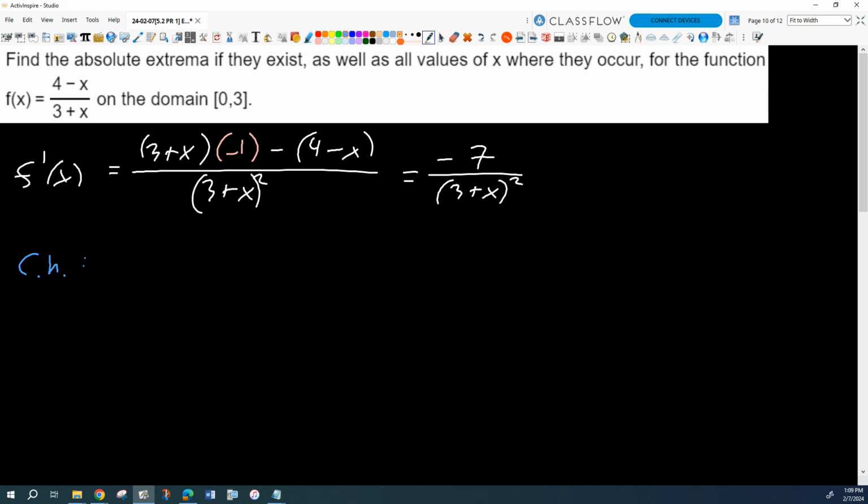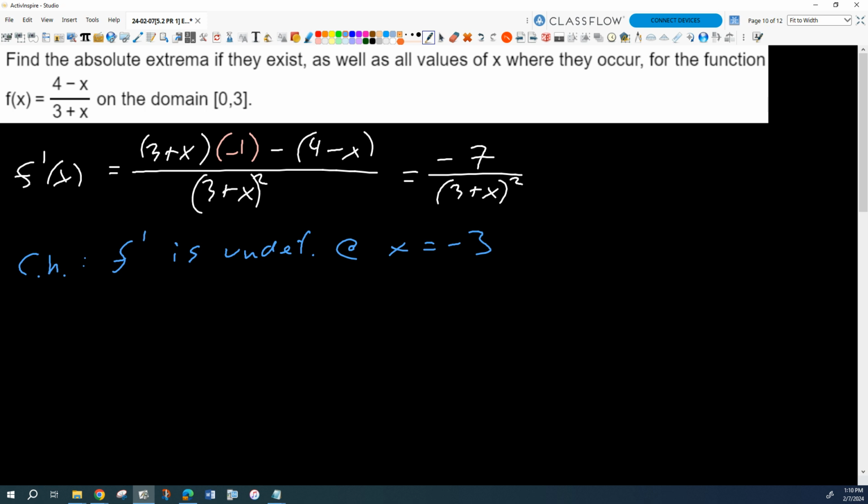Where is our derivative undefined? -3. Okay, is that important? I think so. Well, is it? No, it's not. It's not in our domain, so it's superfluous. Superfluous. It's a good word, superfluous. That sounds like a Mary Poppins word.